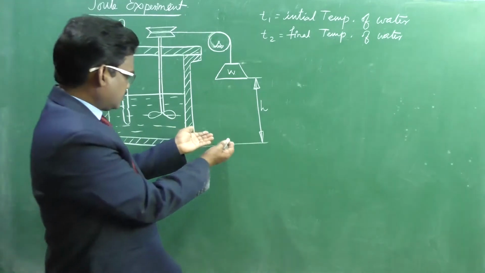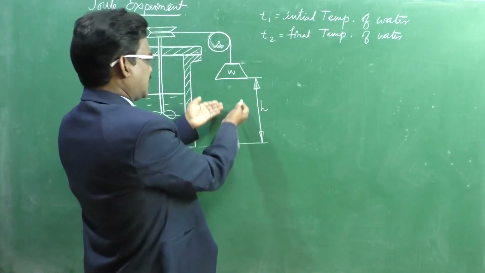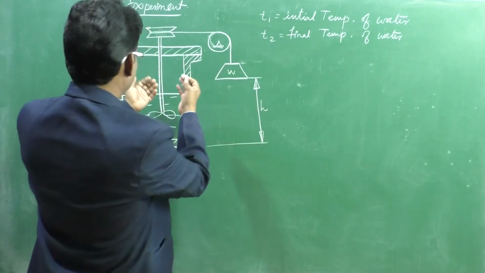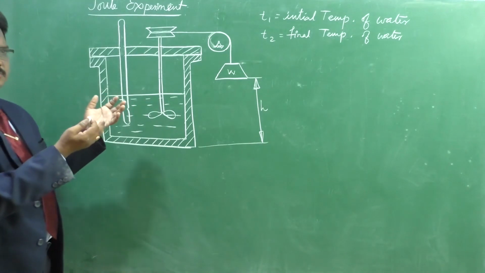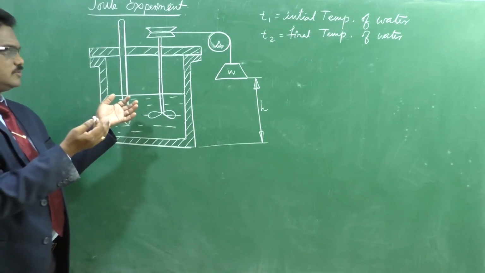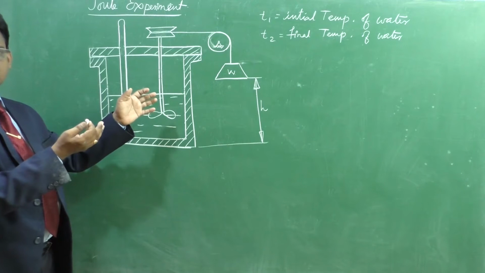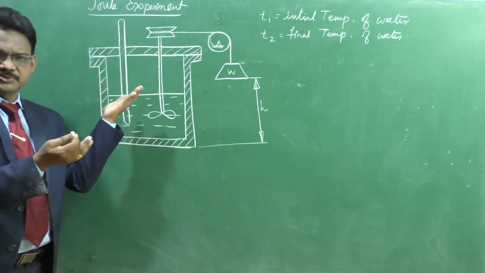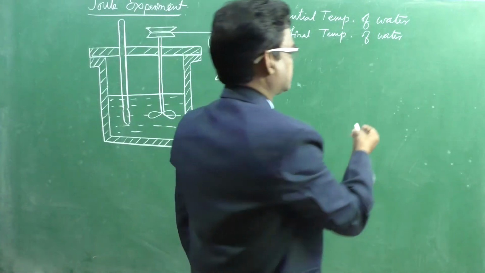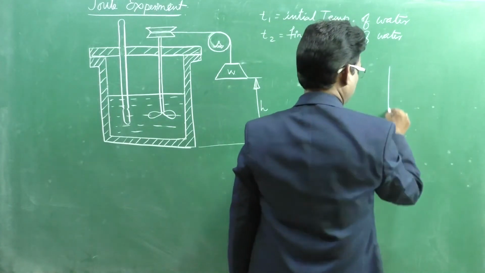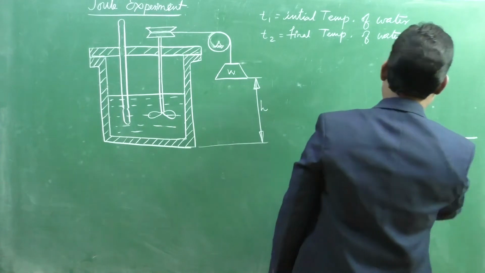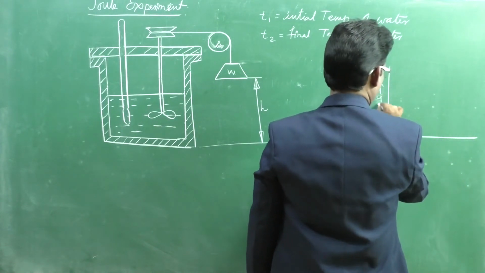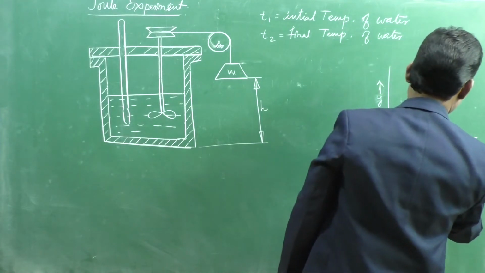Again, if you place this W back here and recover whatever heat energy is possessed, then it reaches the initial position. That means we can show the same thing on a graph. That will be x, that will be y, and this is the x.